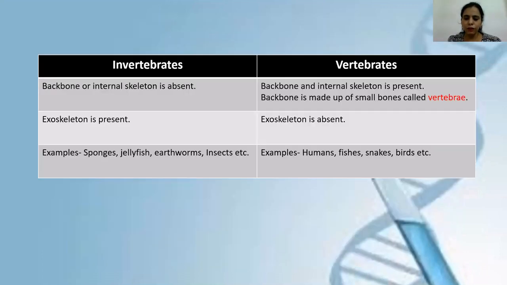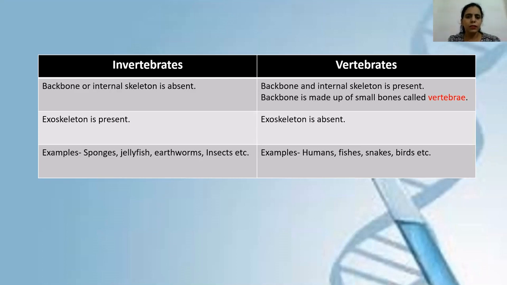In different organisms, this vertebral column is made up of many small bones, and it is present in different numbers in different organisms. For example, in human beings, in our body, there are a total of 33 small bones which join with each other and form a vertebral column. Now, one single bone in this vertebral column is known as a vertebra. In this table, it's written here in red color, vertebrae. So you have to remember this name. It's very important. Vertebrae is nothing but one single bone present in the vertebral column of all vertebrates.